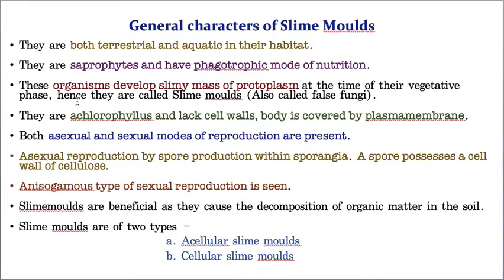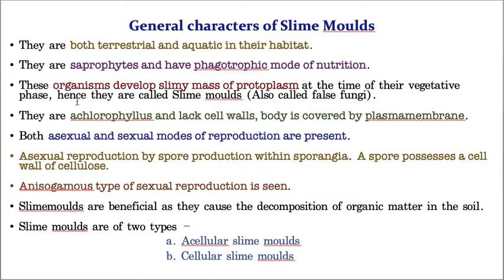These organisms, slime molds, around their body they develop a slimy layer of protoplasm, because their bodies are covered by a slimy layer of protoplasm during their vegetative phases. What is the meaning of vegetative phases? Their developing stage.